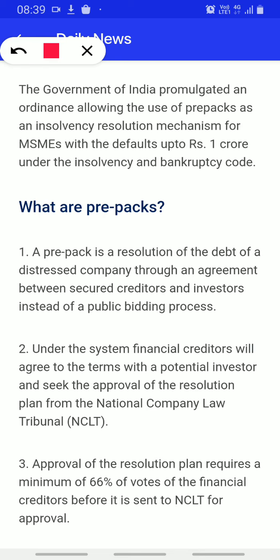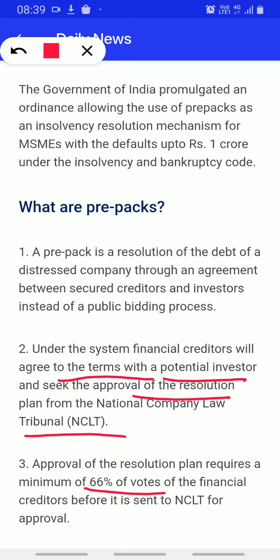Now in this system, financial creditors will agree to the terms with the potential investors and seek approval of the resolution plan from NCLT. So now NCLT comes into the picture. Approval of the resolution plan requires 66% of votes.